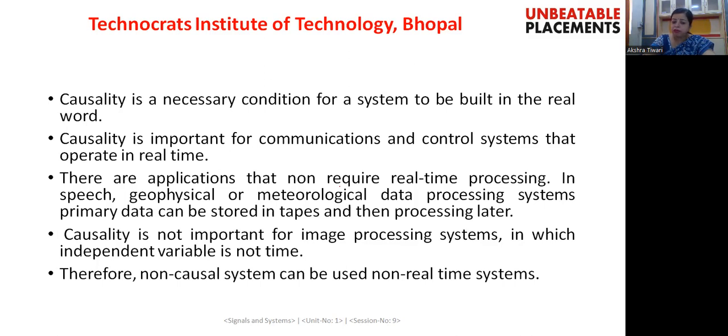Causality is also not important for image processing systems, in which the independent variable is not time. Therefore, a non-causal system can be used for non-real-time systems. For real-time systems, we will be using a causal system, but for non-real-time systems, we may use a non-causal system.